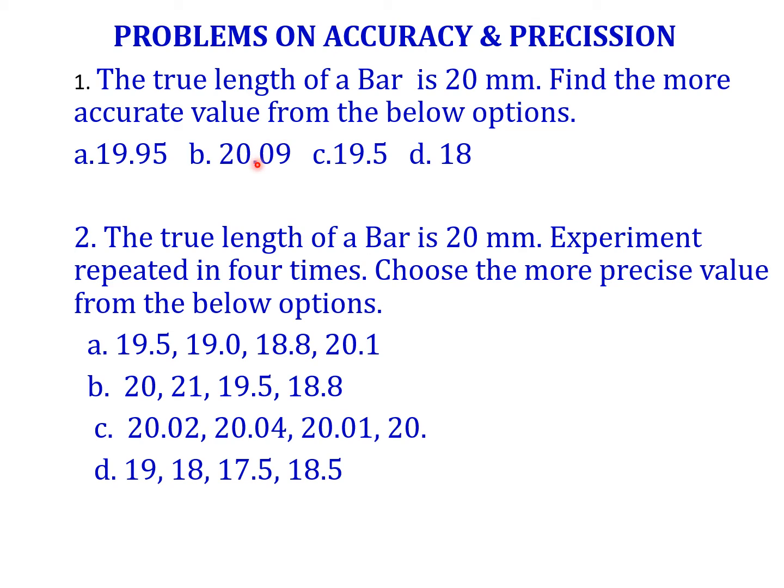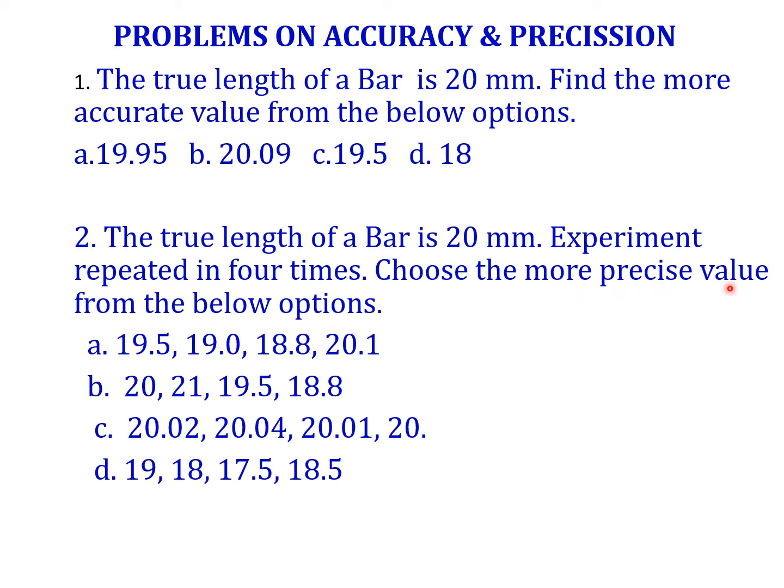This is also compared to these two things, it is very close. So that's why here the accurate value is 19.95. So the next problem: the true length of a bar is 20, and the experiment is repeated 4 times.